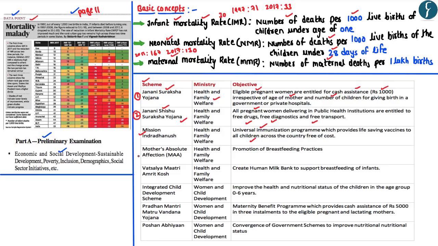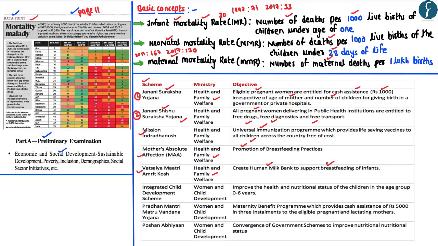The next initiative is known as MAA, which stands for Mother's Absolute Affection. This particular scheme has been launched by Ministry of Health and Family Welfare in order to promote breastfeeding practices among the lactating mothers. The next scheme is Vatsalya Matri Amrit Kosh, which has been launched by Ministry of Health and Family Welfare, and the main objective of this particular scheme is to create a human milk bank in order to support the breastfeeding among the infants.